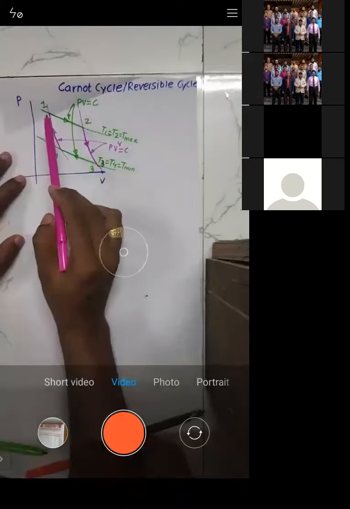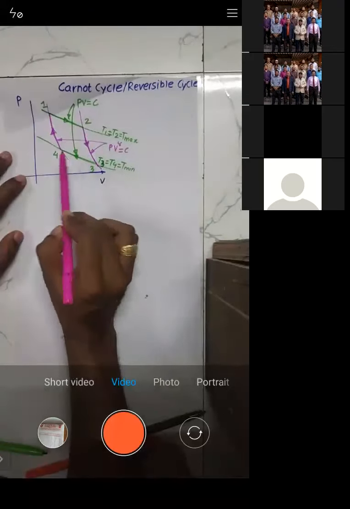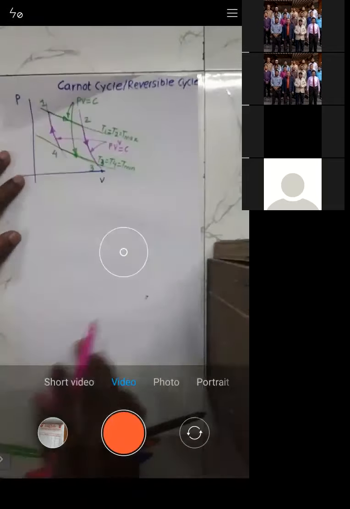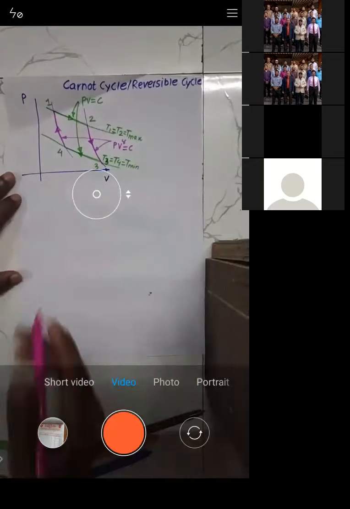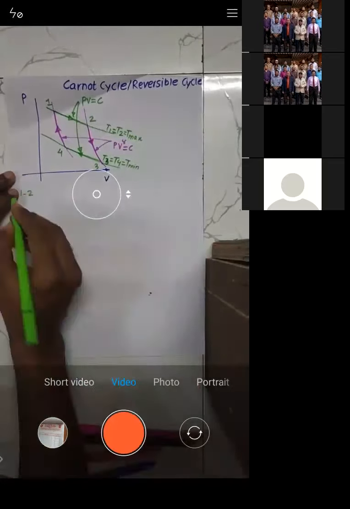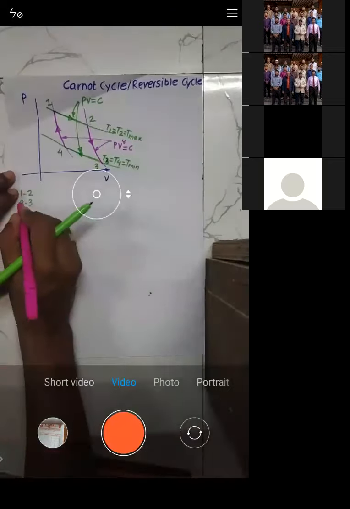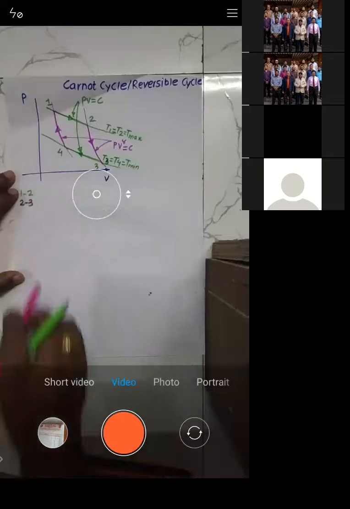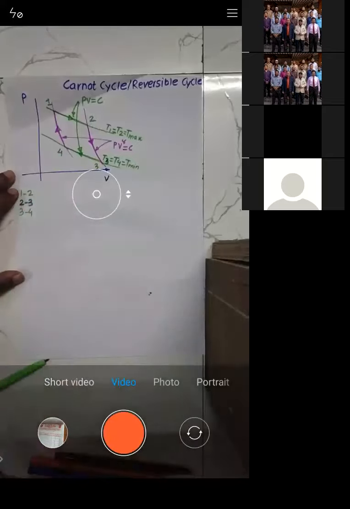I repeat, 1 to 2 and 3 to 4 are isothermal. If you want, I'll just write down here. Try to understand. I'll mention 1 to 2, then we will have 2 to 3, then we will have 3 to 4, and again we will have 4 to 1, right? So these are the processes we have.